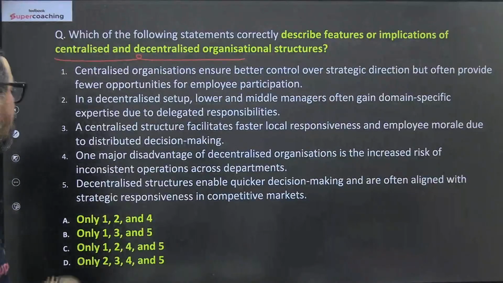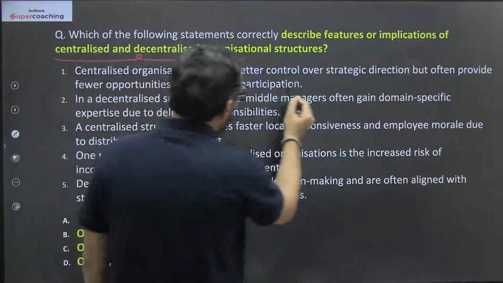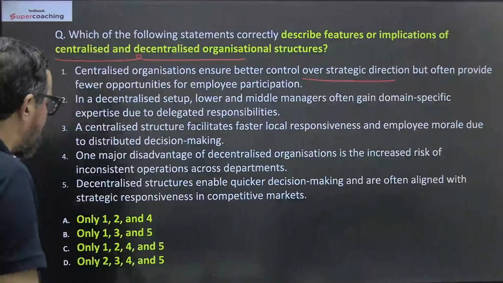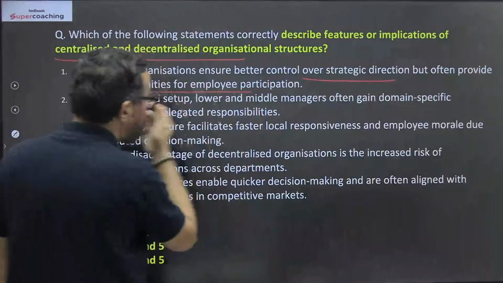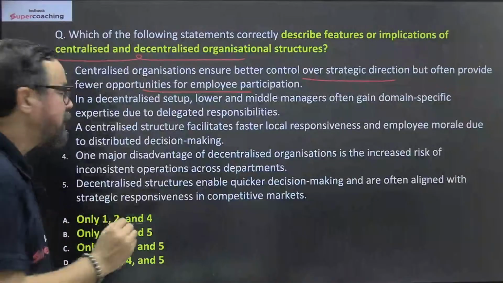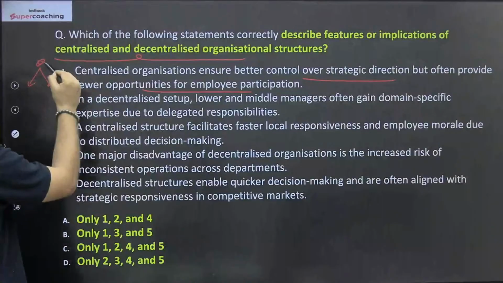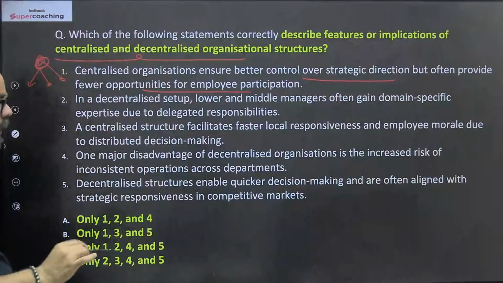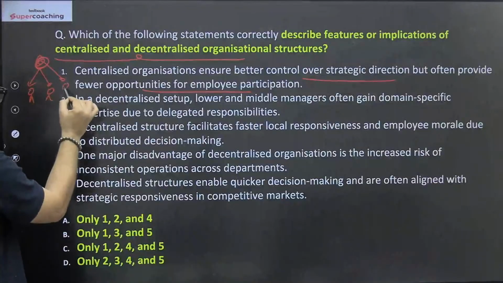ठीक है, चलो. Sandeep sir is saying option C. Centralized organization ensure better control over strategic direction, but often provide fewer opportunity to employees in participation. True है. Centralized में क्या हो रहा है? Basically, आपका all the decision are generally made by this particular team or a group of people or an individual. ठीक है? So these employees, they are having least autonomy to make decision about the things.